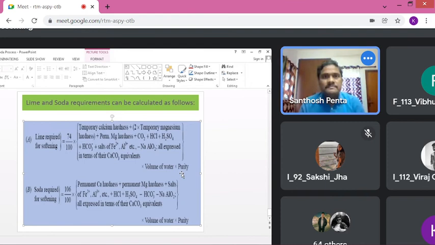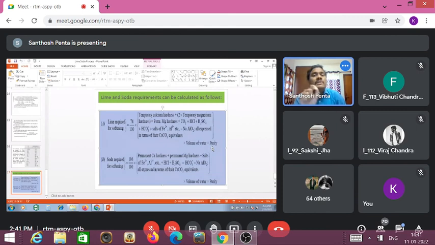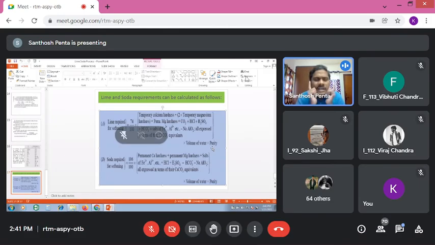Let us assume another question was given. Calculate the requirement of lime for the softening of 20,000 liters of water for the following impurity. Carbon dioxide equal to 20 ppm was given. That means the water is having only carbon dioxide.